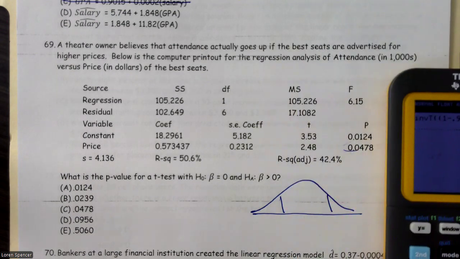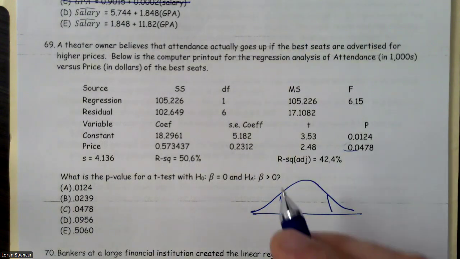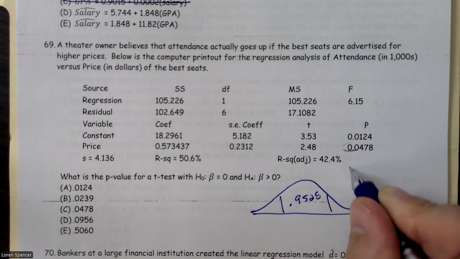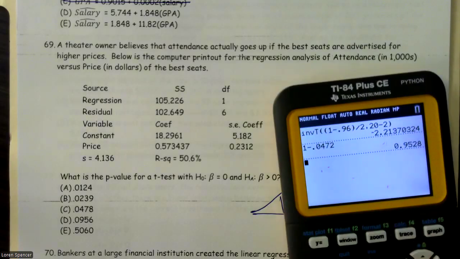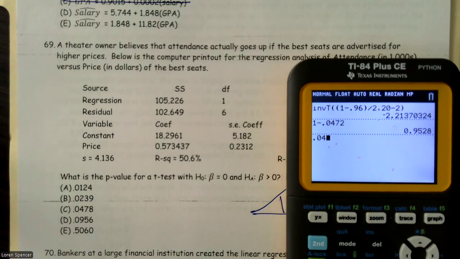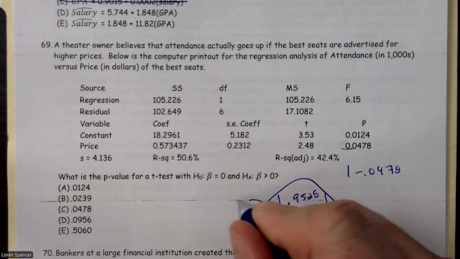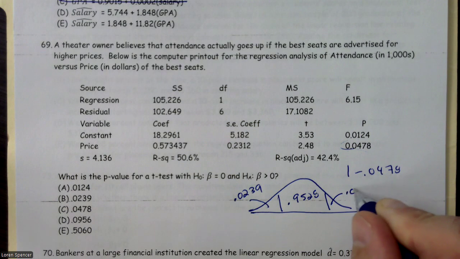I'm going to go ahead and subtract that from 1. 1 minus 0.0478 gives me 0.9528. And I'm going to take that 0.0478 and divide it by 2, and so that's 0.0239.